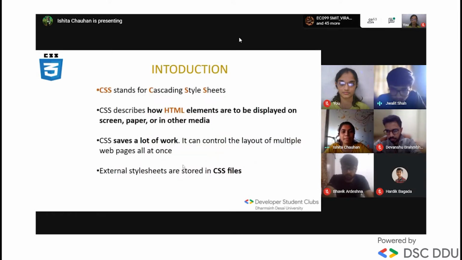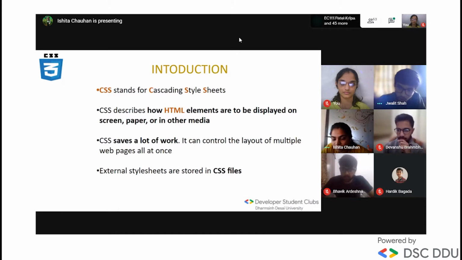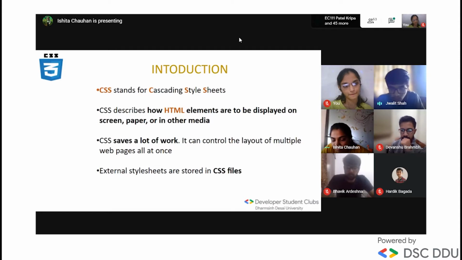Sorry to interrupt you, Ishita, but there is one question from Monarch, and he is asking whether through this club we can learn several languages, or we can participate with what we know and apply it through this club. So Monarch, this club is all for learning purposes and gaining more knowledge in a specific field.